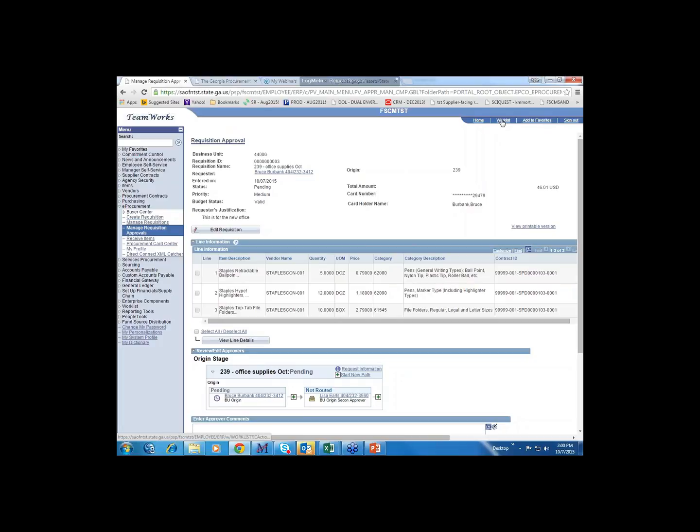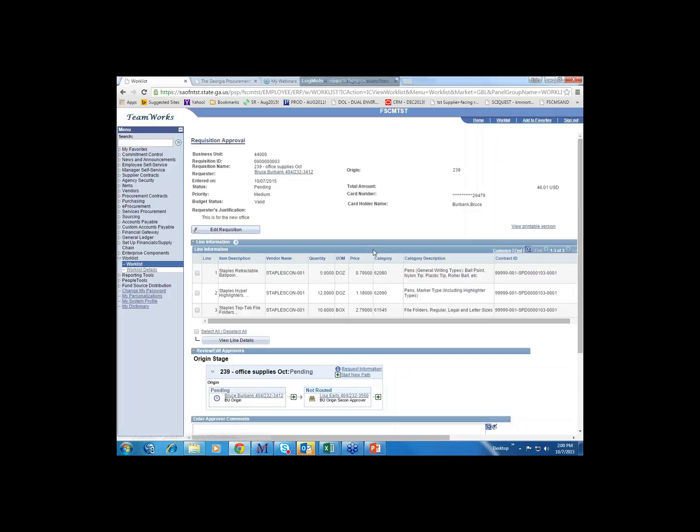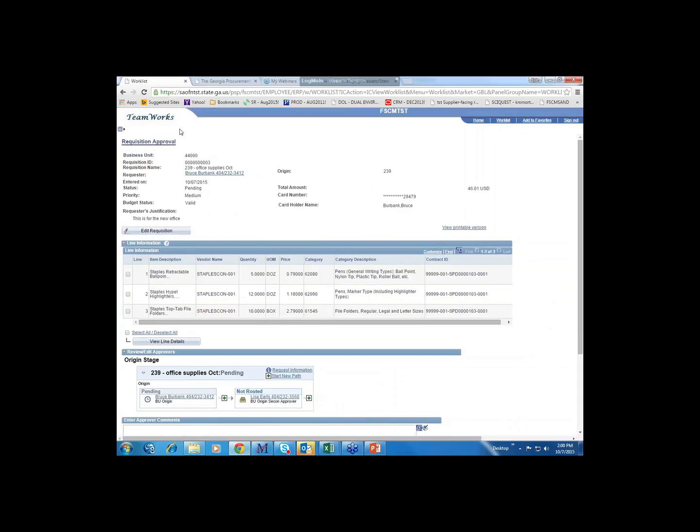The other way is to click on your work list. And so your work list is going to have the list of outstandings. The ones that say approval routing are the ones that are just work list entries for the requisition, so that you can see in here number 3 and 4. So you can use your work list, or you can use this approval page. I'm going to go ahead and just click on the link, and it takes me to the exact same page where I can see the requisition that I need to approve.